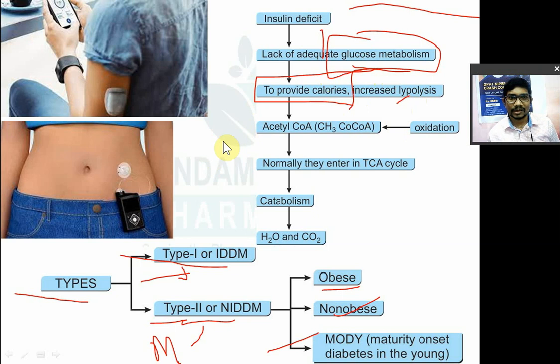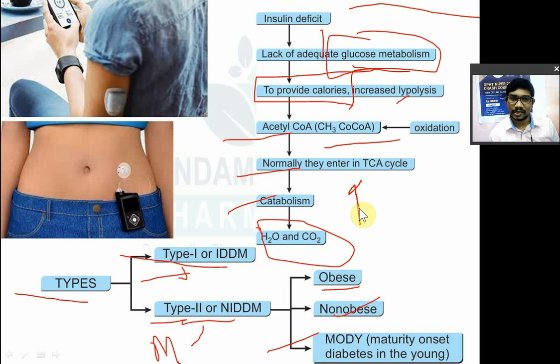So that will increase the acetyl CoA concentration and free fatty acids in the body. Okay, so it increases the lipids in the body. That acetyl CoA, which is produced by oxidation of lipids, will enter into the Krebs cycle that leads to catabolism, finally again synthesis of energy. That's why there are increased ketone bodies in the diabetic patient. Ketone bodies increase होगा. Increased lipid level in the diabetic patient.